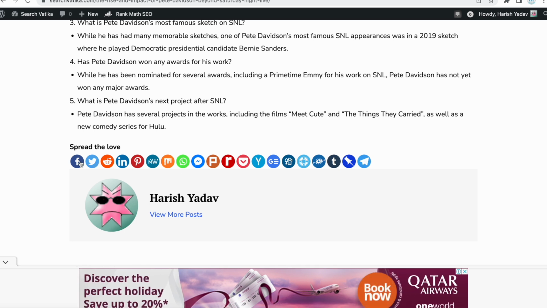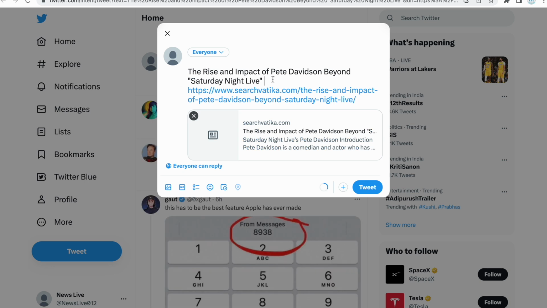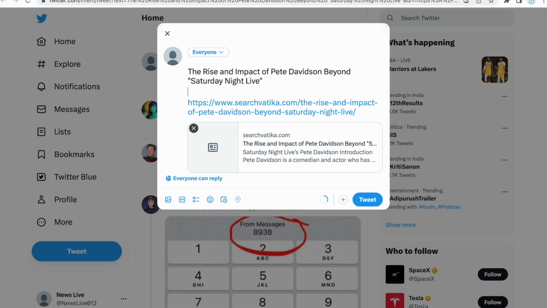So this is Spread the Love, the sharing buttons. If you share your articles on all the platforms, then it will give direct views. So I suggest you make accounts on all these sharing platforms and share all the articles like this. I'm just showing on Twitter, like you can add the hashtags Saturday Night Live and Pete Davidson.